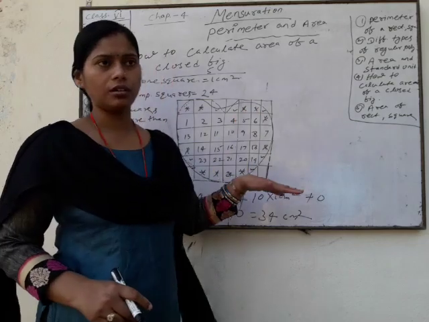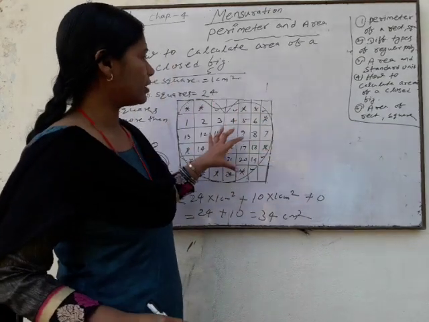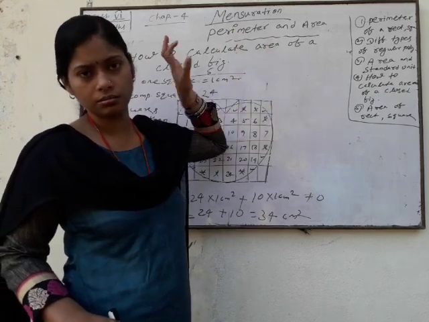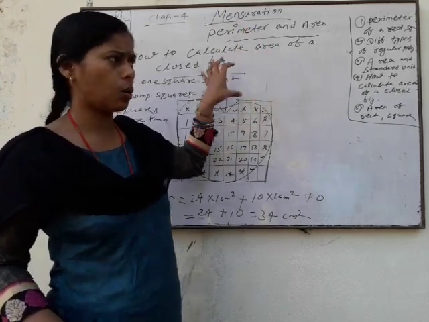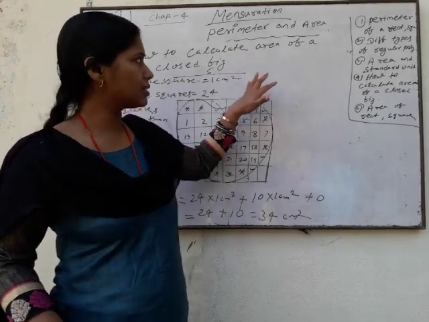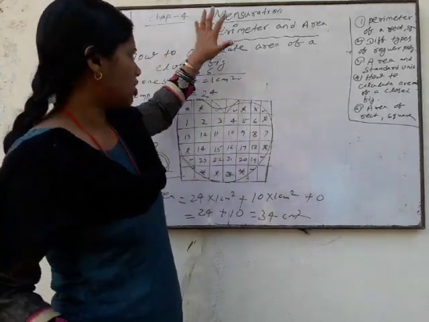So in this way we can calculate the area of irregular polygons or irregular closed figures by using graph paper. Okay students, so now your chapter is finished.